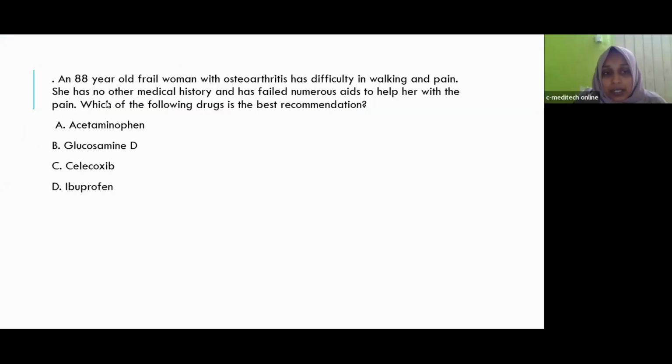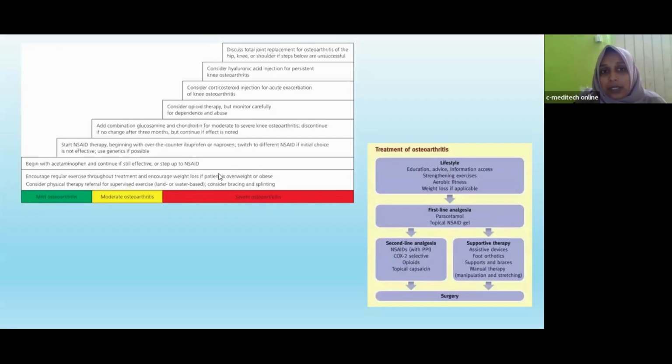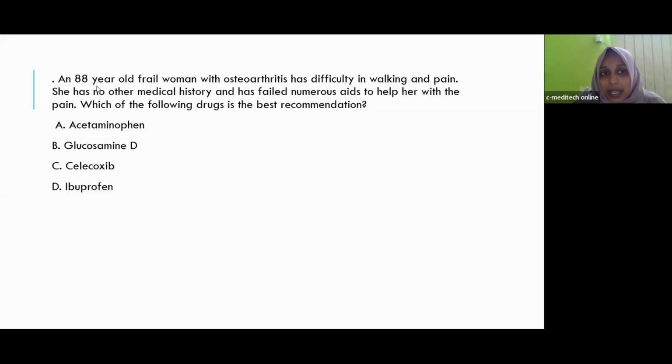A question comes from this chapter. An 88-year-old frail woman with osteoarthritis has difficulty in walking and pain. She has no other medical history and has failed numerous aids to help her with the pain. Which of the following drugs is the best recommendation? Option A, acetaminophen. Option B, glucosamine. Option C, celecoxib. Option D, ibuprofen.